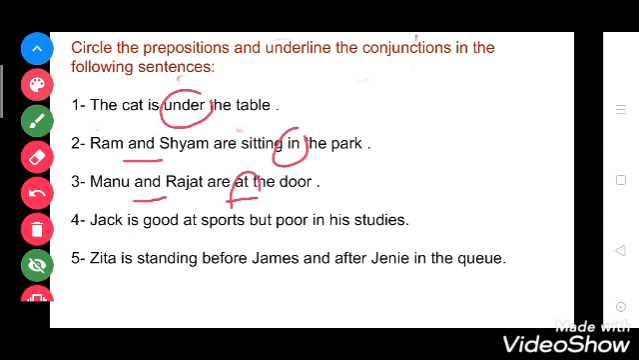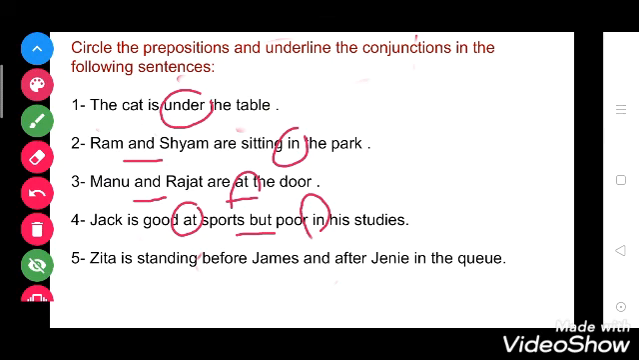Now see the fourth one. Jack is good at sports but poor in his studies. So here at is a preposition, so you have to circle at. Now but is a conjunction word, so you have to underline it. But poor in his studies. In is a preposition, so you have to circle it.